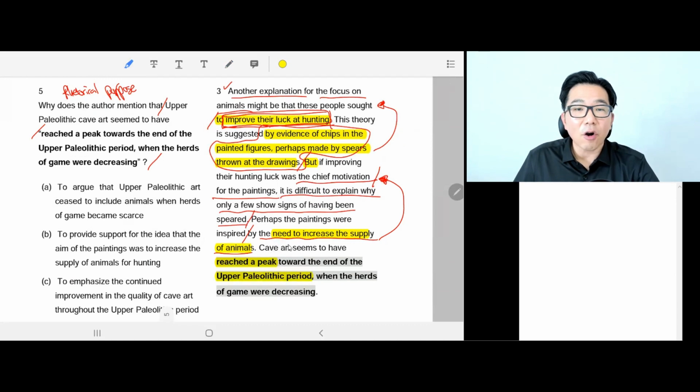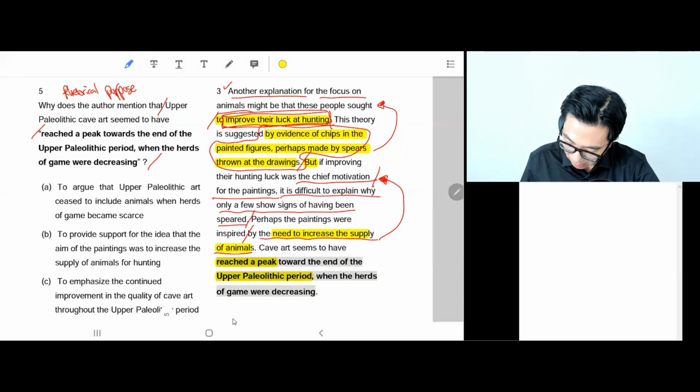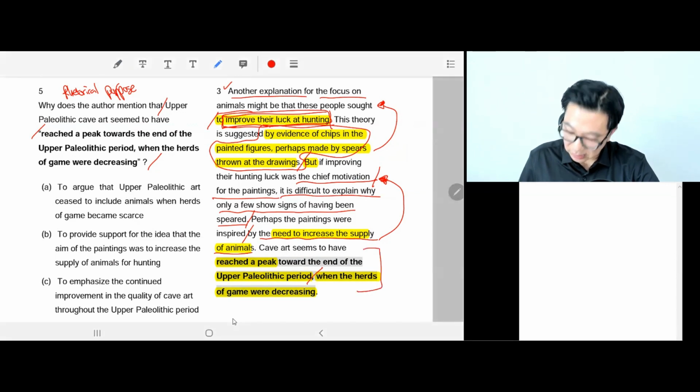Cave art reached the peak towards the end of the Upper Paleolithic period, which means when the herd of game were decreasing. Wow. Very logical, very, very clear. Okay. So this sentence exists to support this main idea. Okay. So this is the relationship. So the main idea of this sentence from here,